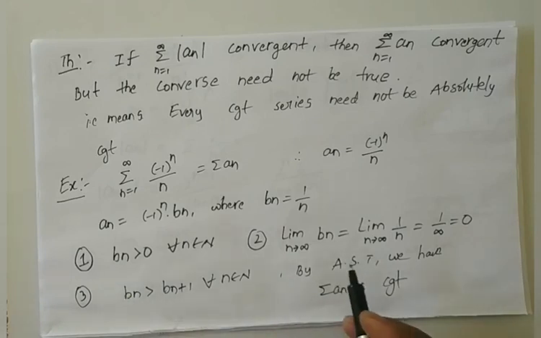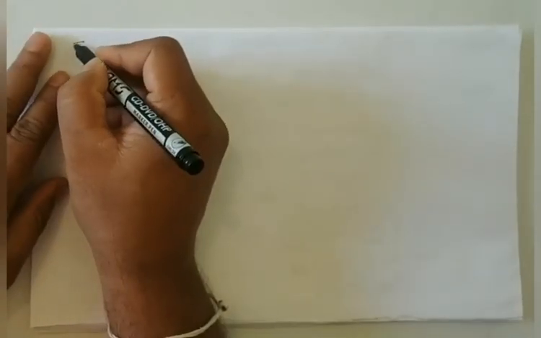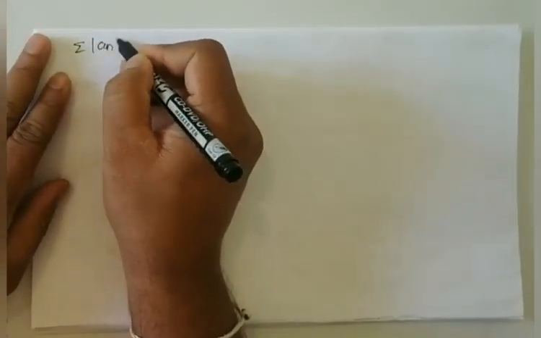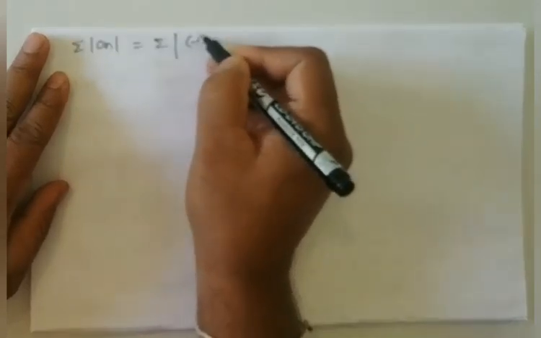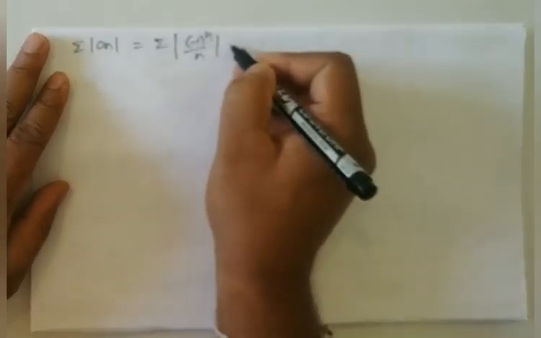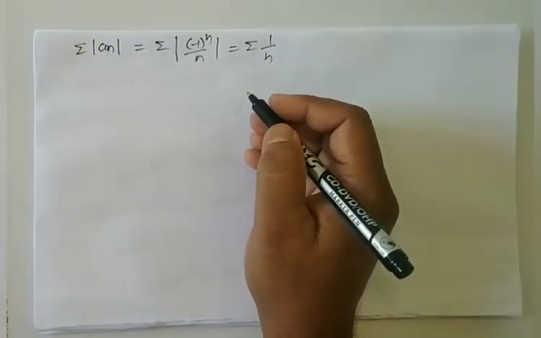Now summation modulus of an is summation of modulus of minus 1 whole power n by n, which is summation 1 by n, because modulus of minus 1 whole power n is always 1.